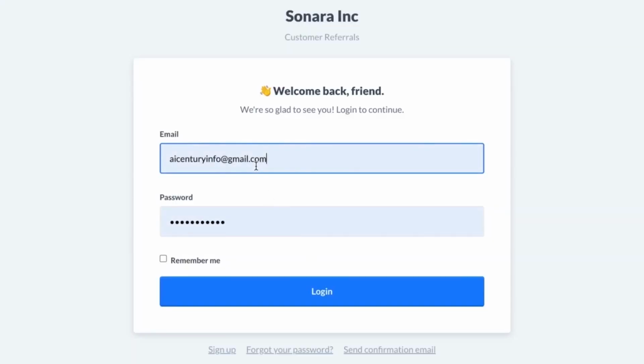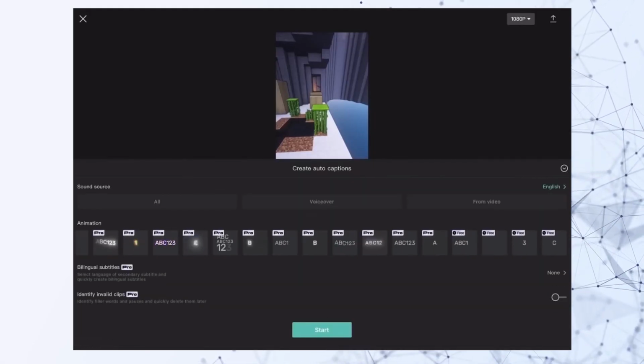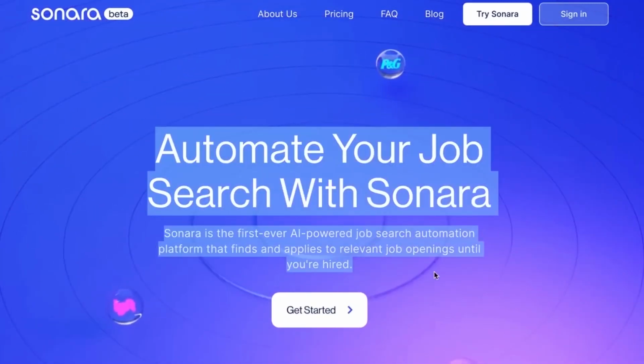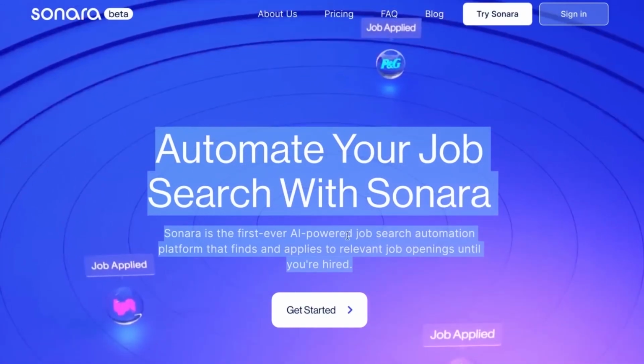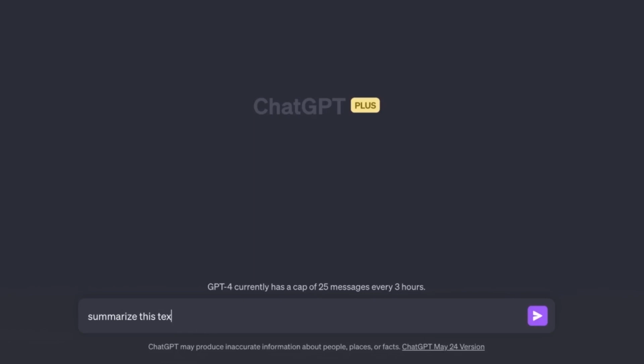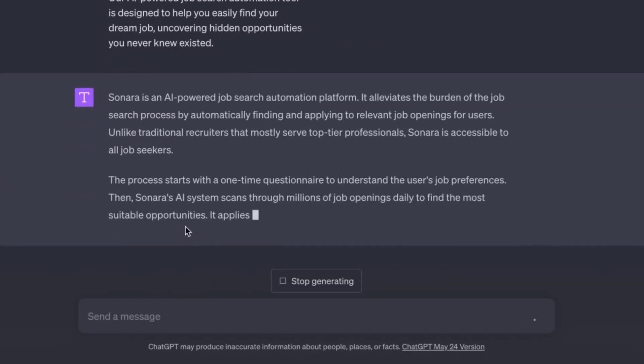Once your account is set up, it's time to craft your video. The initial step in this process is drafting a script. My approach typically involves collecting and transferring information from the website to a Google document. After collecting all the necessary information, I turn to ChatGPT to condense the details about the AI tool. Using the summarized content, you should then proceed to create the script.